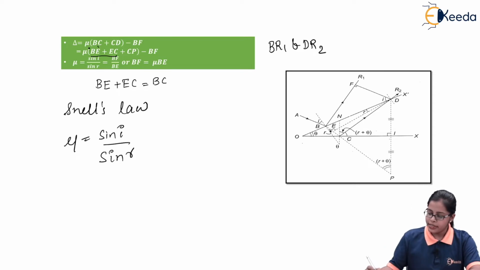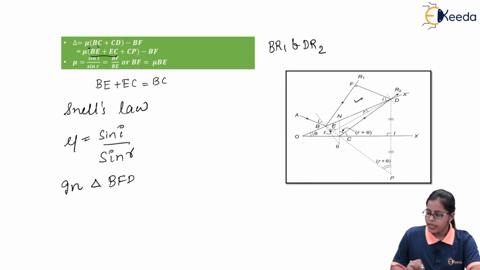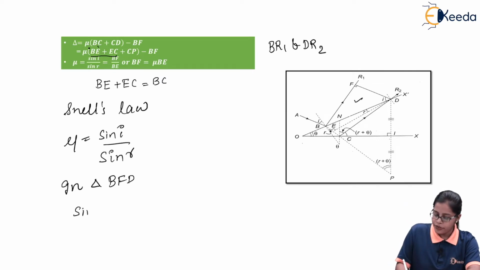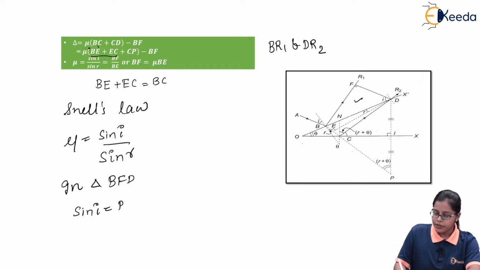In triangle BFD, the angle D is i. So sine i will be opposite upon hypotenuse, that is BF upon the hypotenuse, which is BD.